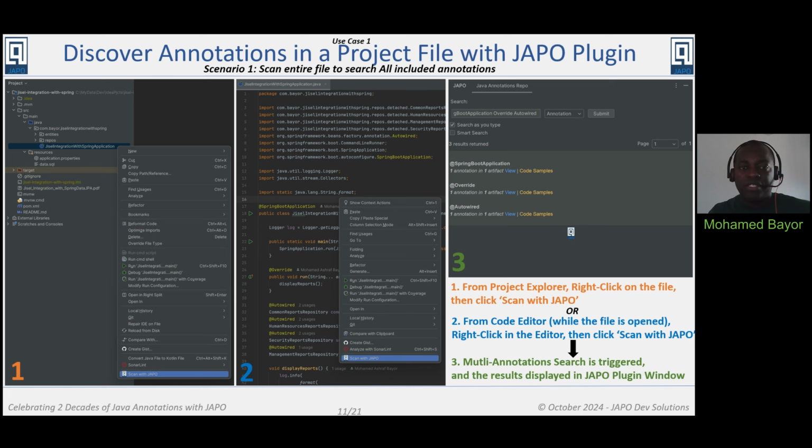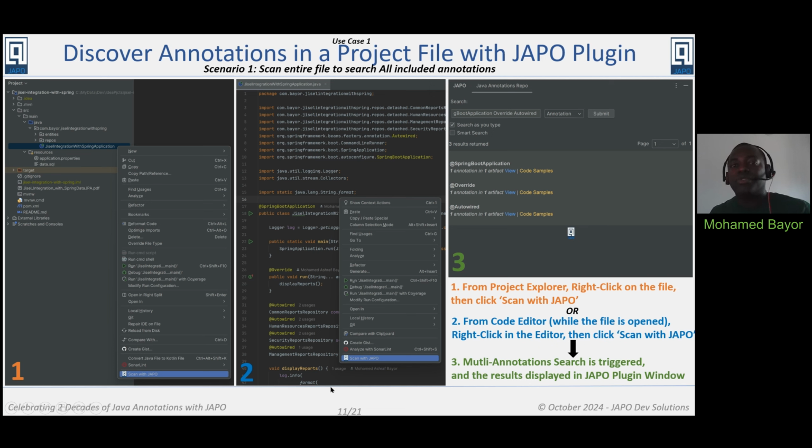So the first way you can research information regarding annotations from your project is by researching information regarding all of the annotations which are present within one of your project's file, from either the Project Explorer section, which you see here in the left section, or from the editor section.